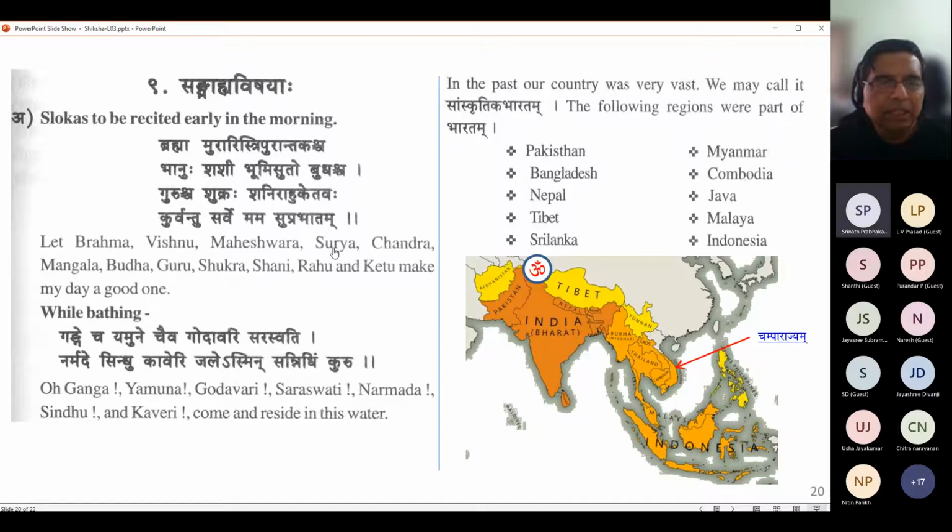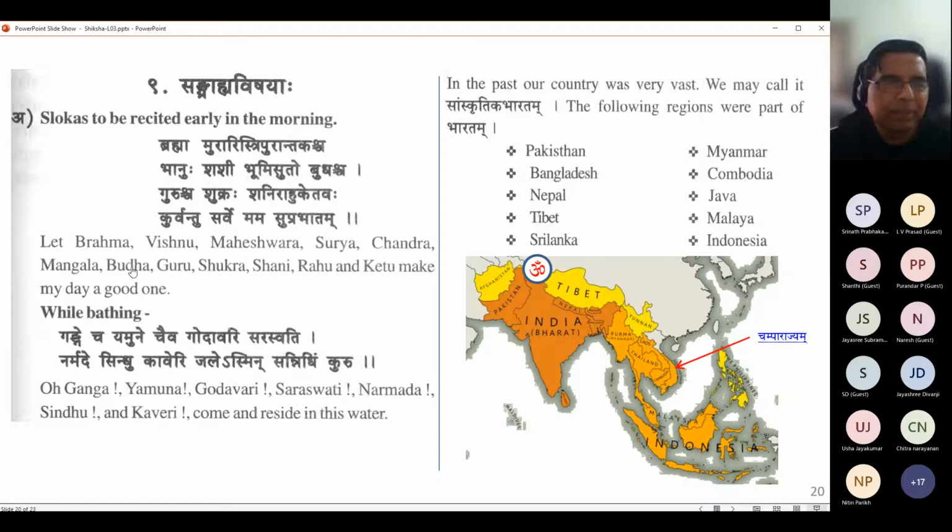Then Shashi is Chandra. Mangala is called Bhumi Sutaha, son of Earth. Nice name for Mangala, because he is just outside of our orbit. It has an orbit that takes I think 2 years or so to go around.